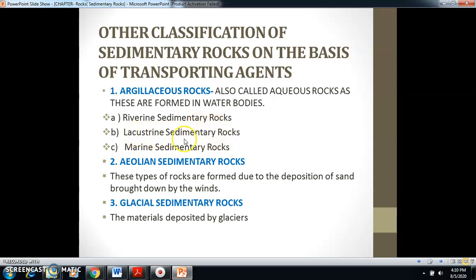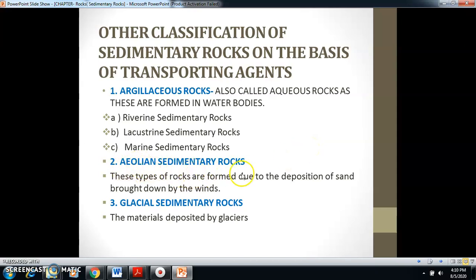Lacustrine sedimentary rocks. The word lacustrine stands for lake, and these rocks are formed when sediments get deposited in lakes. Marine sedimentary rocks. The word marine here means sea, oceans we can say. So when sediments get deposited in seas and oceans, it leads to the formation of marine sedimentary rocks.